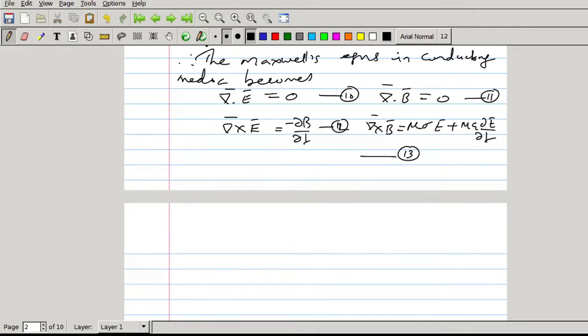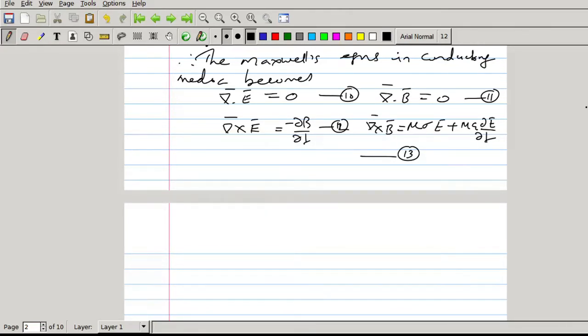So these are the Maxwell's equations in conducting media. Now, similar to dielectric media, we can obtain the wave equations, the expressions for electric and magnetic field vectors in a conductor.